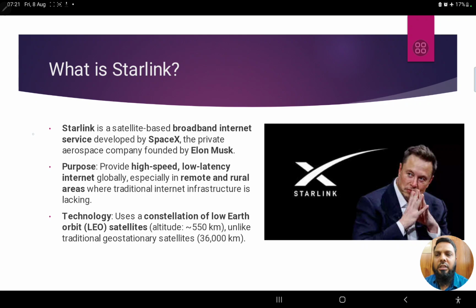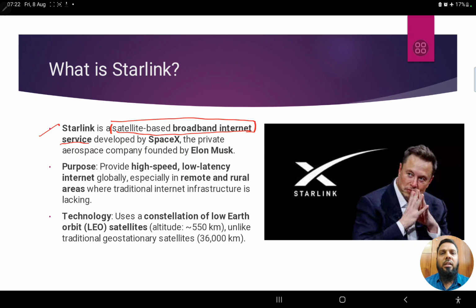So first, Starlink is a satellite based broadband internet service. Today, the internet is a traditional type of broadband internet whereby we need a lot of towers and a lot of cables, fiber optics, hope you have known this. So we need a lot of fiber optics as well as towers, signals and all this infrastructure so that a person can get internet. The difference here is that Starlink is a satellite based broadband internet.